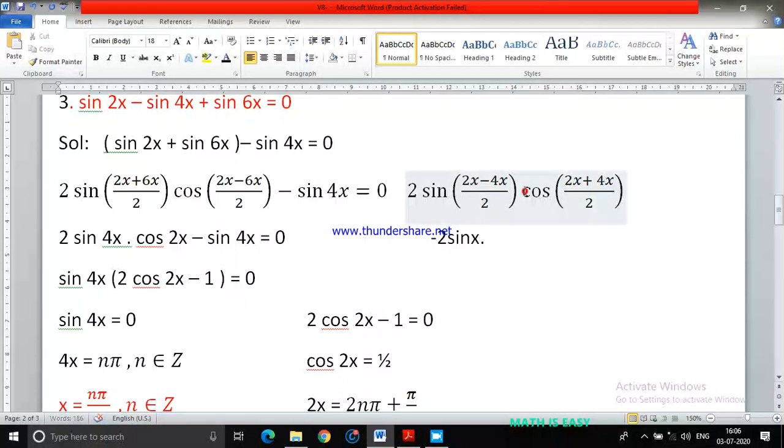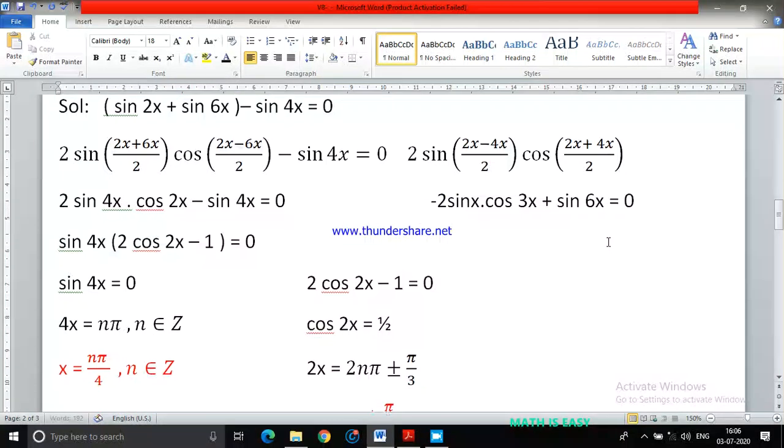In the second term, 2x plus 4x is 6x, and 6x upon 2 is 3x, so it is going to be cos 3x. Then, as usual, I am left with sin 6x also, because that term will remain as it is, which equals 0.